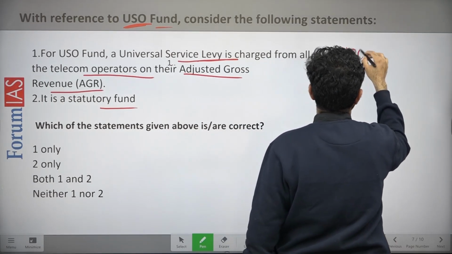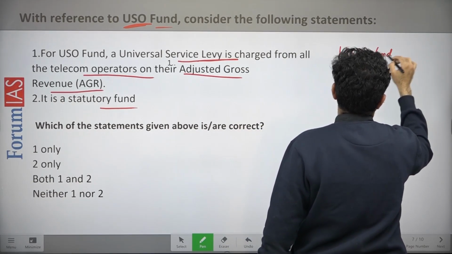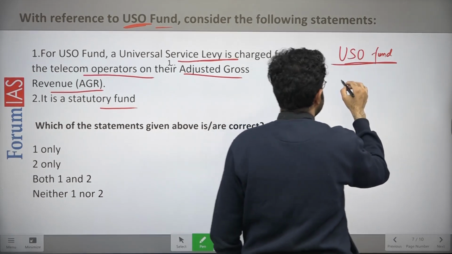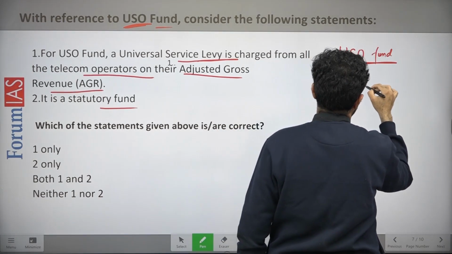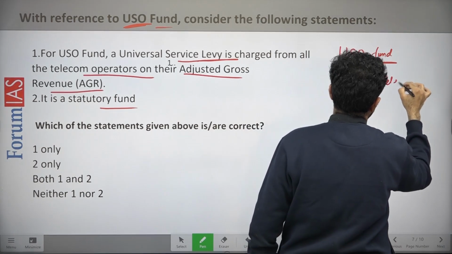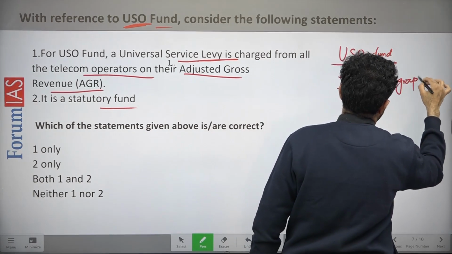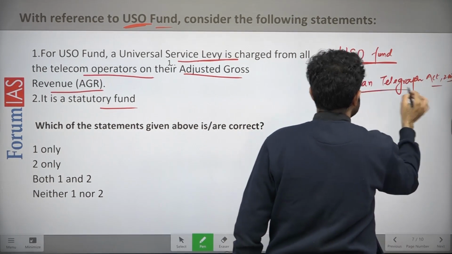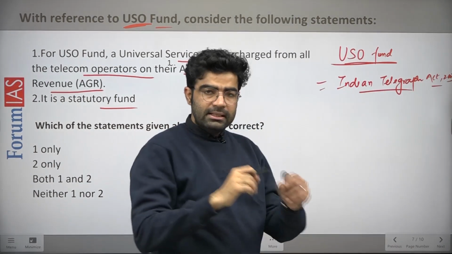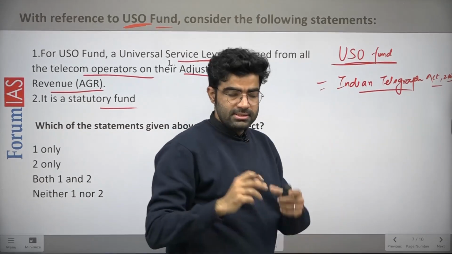When it comes to the USO Fund, the legal backing is provided through the Indian Telegraph Act, 2003, right? So this act provides legal backing to this USO fund.